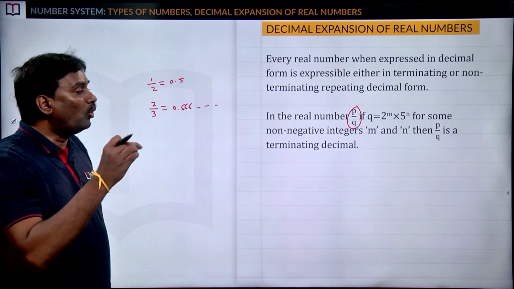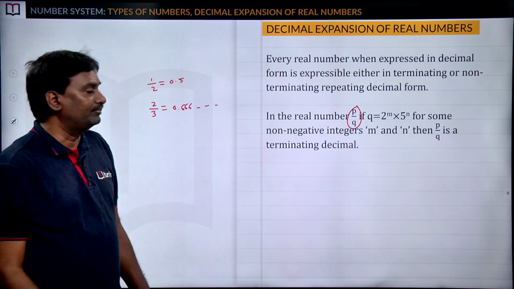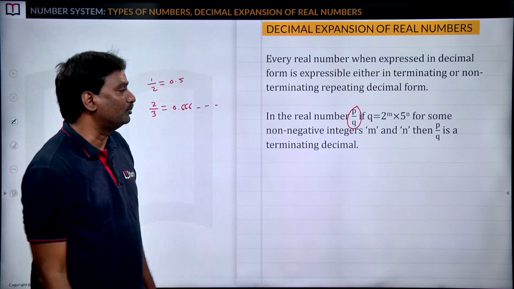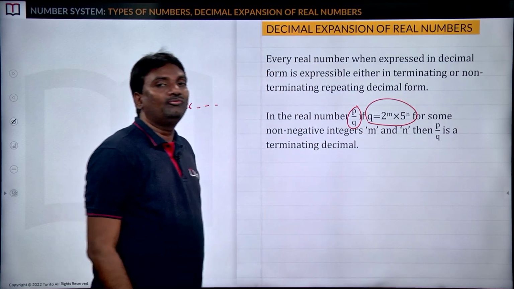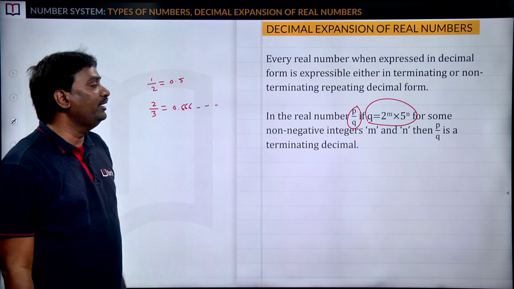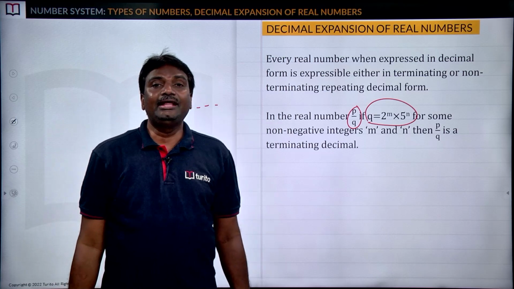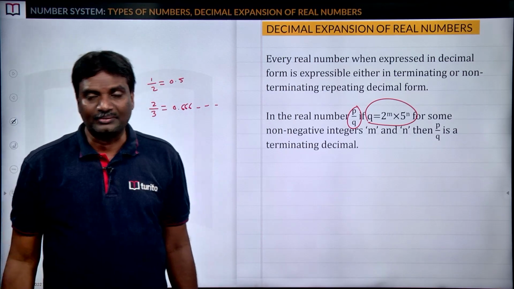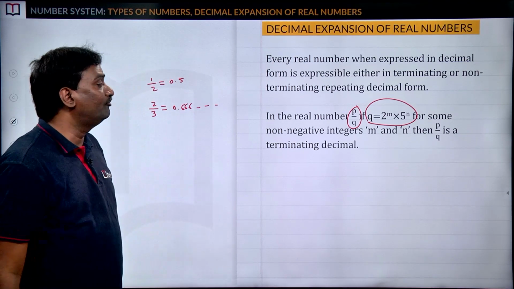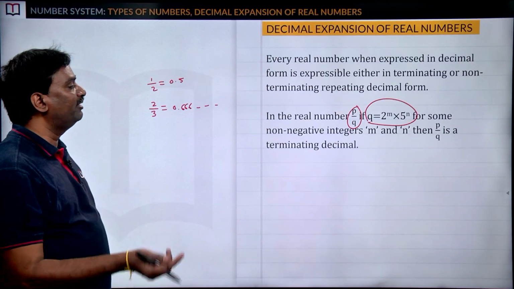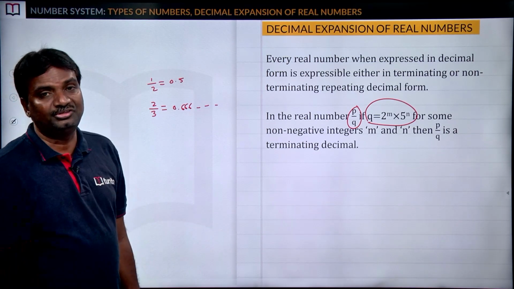So, how can you say one number is in terminating or non-terminating form? Just look at the given number p by q. If you express the denominator q as 2 power m into 5 power n for some non-negative integers m and n, then p by q is a terminating decimal.